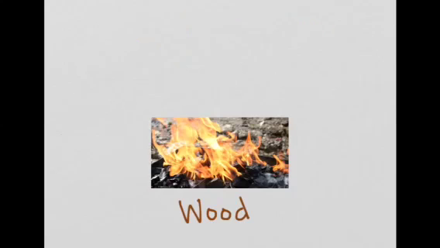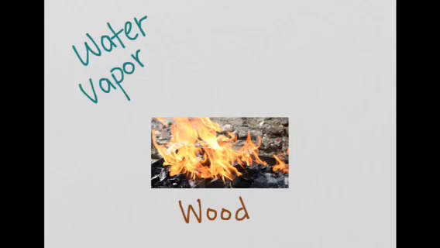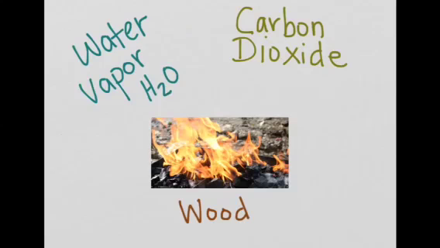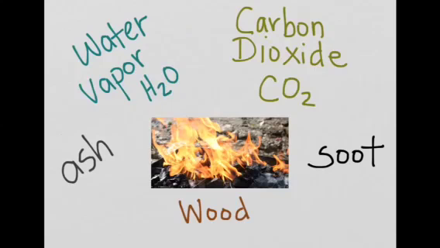What are some of the things that the wood is being changed into? One of the things that you might not realize it's being changed into is water vapor, or H2O in a gaseous form. It's also being changed into carbon dioxide, or CO2, that covalent compound. There will be a lot of ash. There may even be some soot.